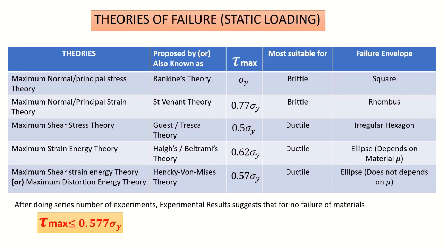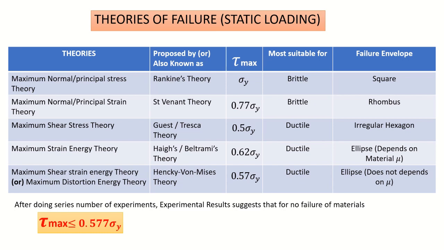Third theory is Guest and Tresca's theory. In this theory, we consider the maximum shear stress. Normally ductile material is good in normal stress. So if we check for shear stress and the material is safe, definitely it is going to be safe in normal stress also. So here we consider only the shear stress, and this is applicable for ductile materials. The same case holds for maximum strain energy theory and maximum shear strain energy theory. Each different theory has a different failure envelope curve that we will discuss later.